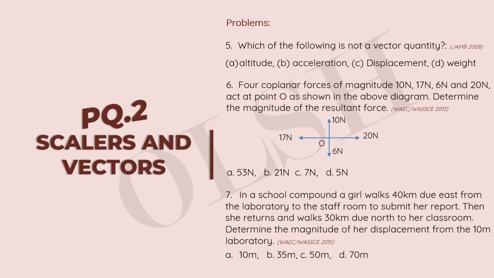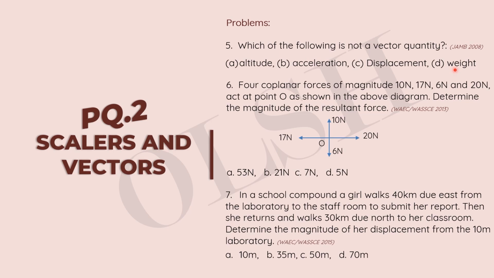Okay, so which of the following is not a vector quantity? This is from JAMB 2008. We have altitude. Altitude is more like height, not a vector quantity. We have acceleration, of course. Acceleration is a vector quantity. We have displacement, of course, it's a vector quantity. We have weight. Now, I'm sure we know the difference between mass and weight. Weight is a vector quantity because weight is the pull of gravity on an object.